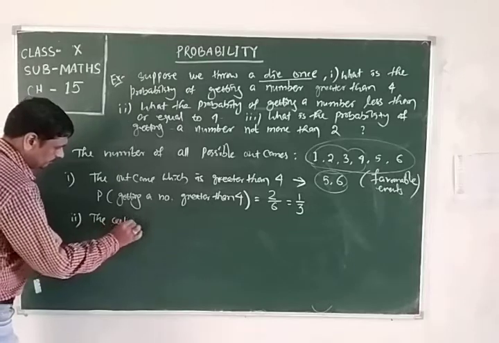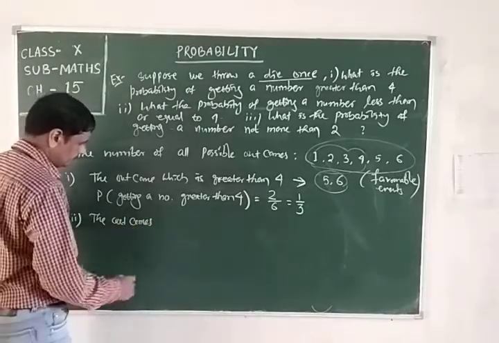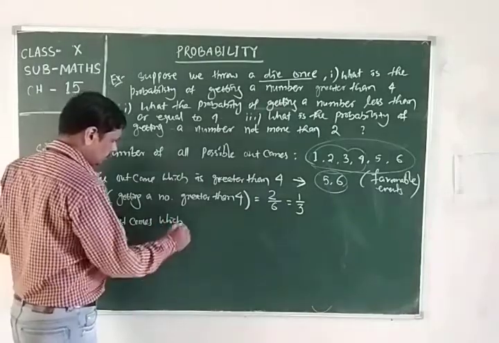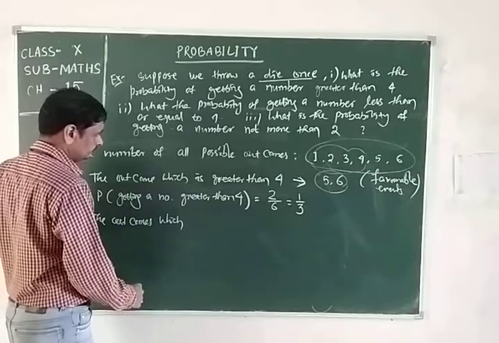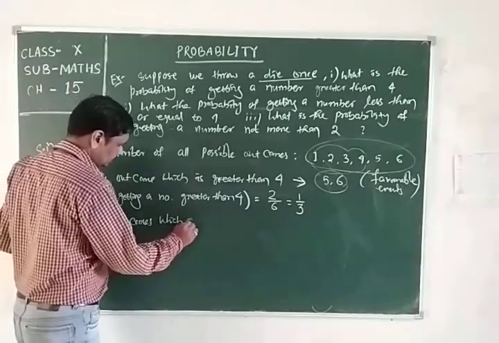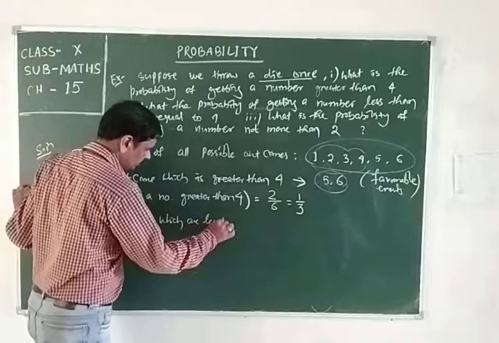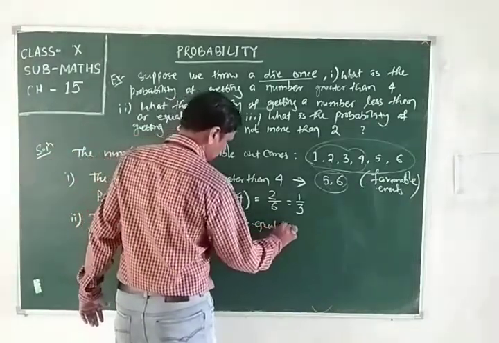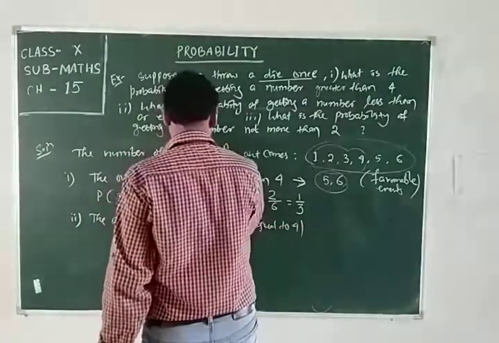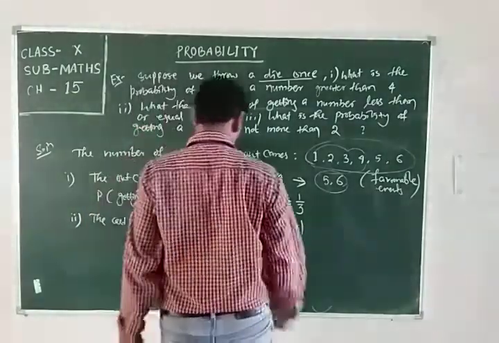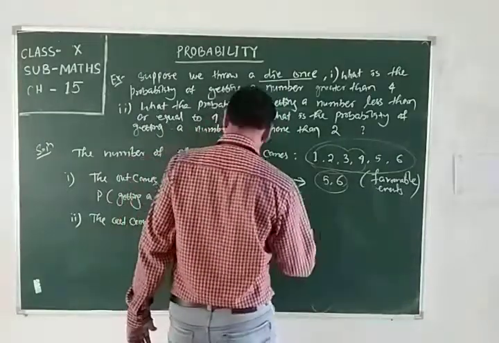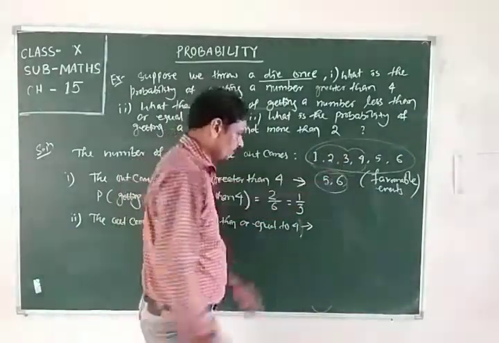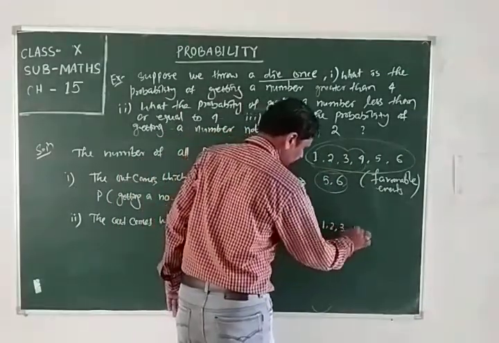The outcomes which are less than or equal to 4 are 1, 2, 3 and 4.